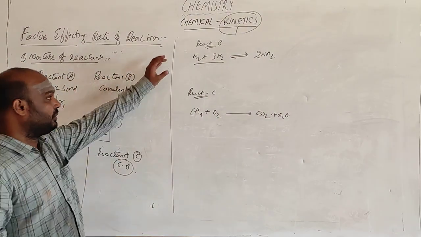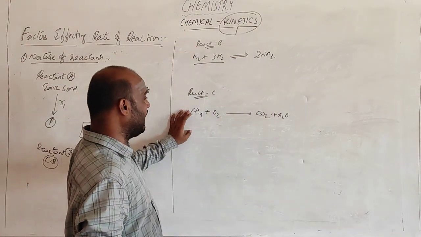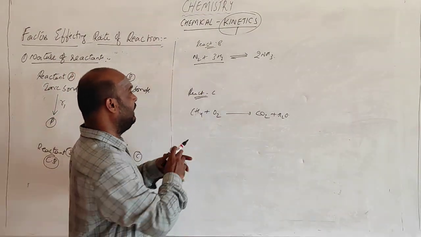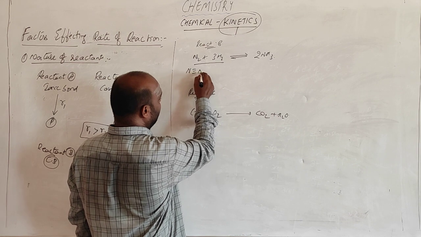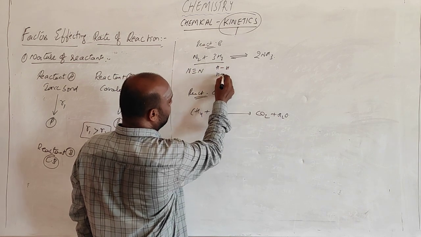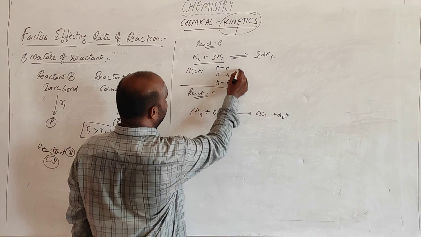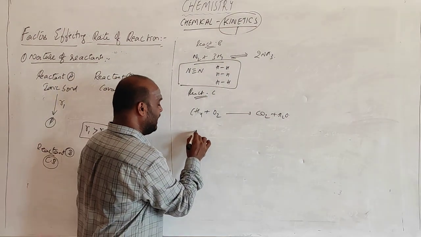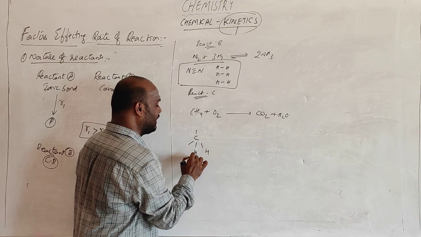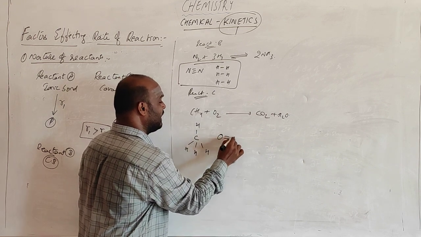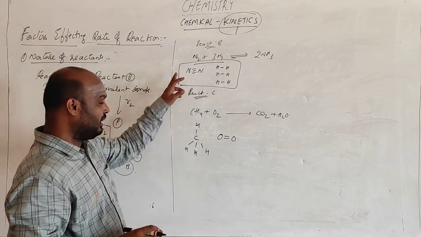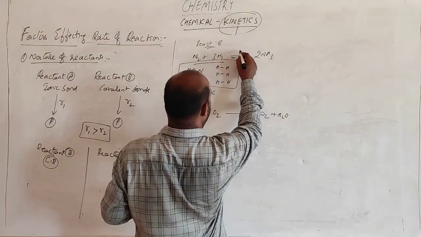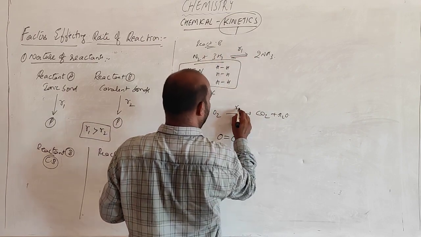Among these two, one reaction and one more reaction, which should have the higher rate of reaction? All are covalent bonds only. CH4 has a tetrahedral structure, sp3 hybridization. Let me take this one, R1 and R2.